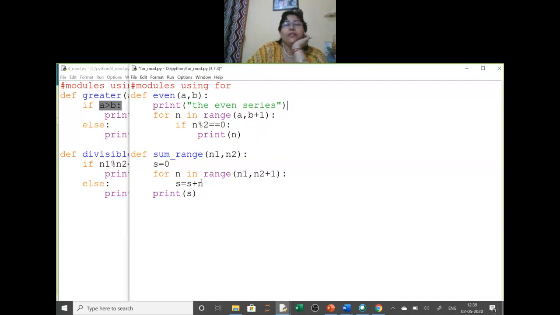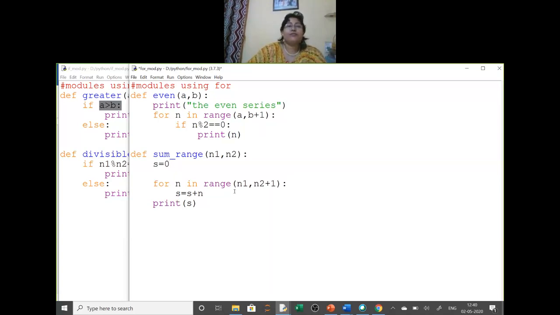Now the next question I have written is the sum of a particular natural series. So here, the sum of a range N1 to N2. Here also I am making it user friendly, or with the print command also you can write.